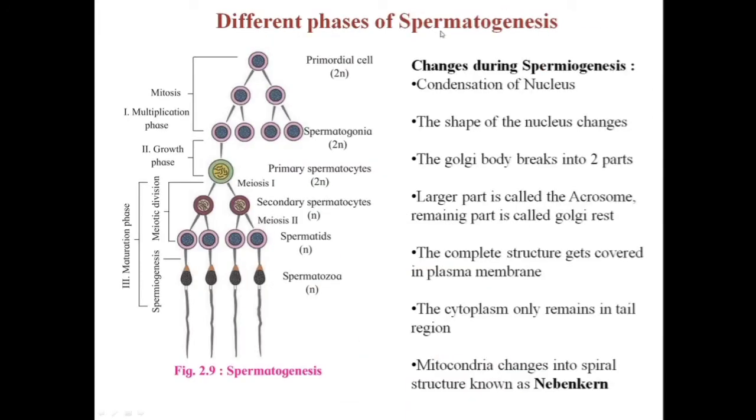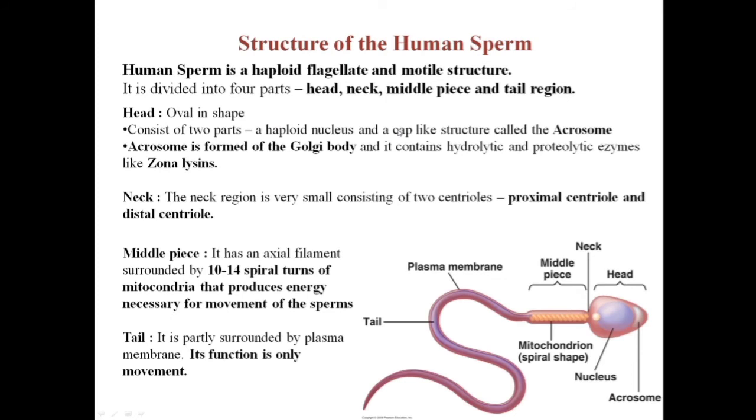The first one is spermatogenesis, that is this whole process. Then is spermiogenesis, which is the second phase of spermatogenesis. And the third term is spermiation, that is releasing of mature sperms by the Sertoli cells. Now in the next slide, let us study the structure of the mature sperm.